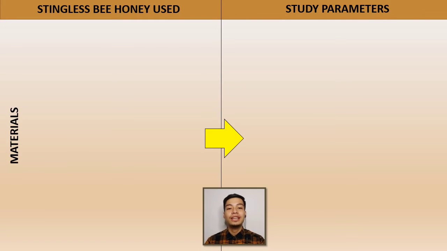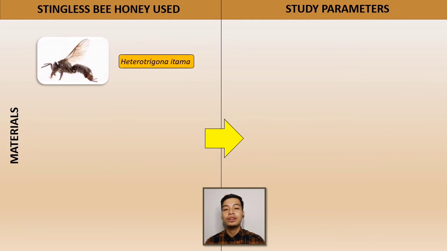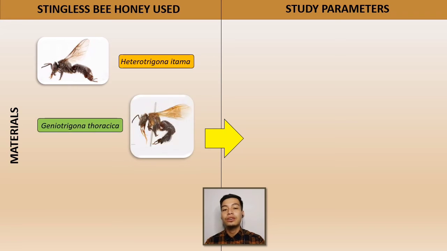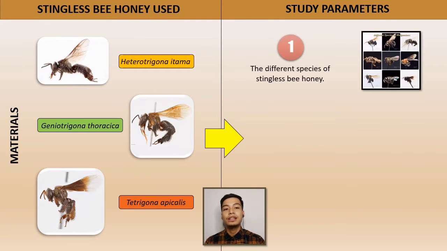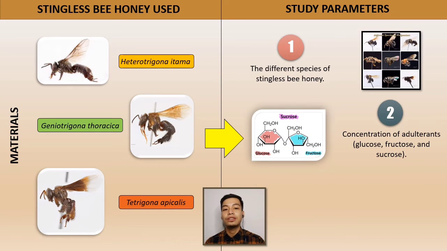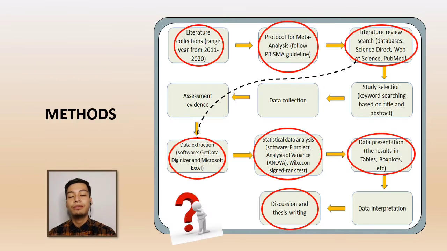For the material of study, I have used three types of stingless bee honey, which are Heterotrigona itama, Geniotrigona thoracica, and Tetrigona apicalis. And for study parameters, I have divided them into three parts. Firstly, the different species of stingless bee honey. Second, the concentration of adulterants. And lastly, physical-chemical properties that are related to adulterants. I have summarized the methodology for this study in this flowchart.